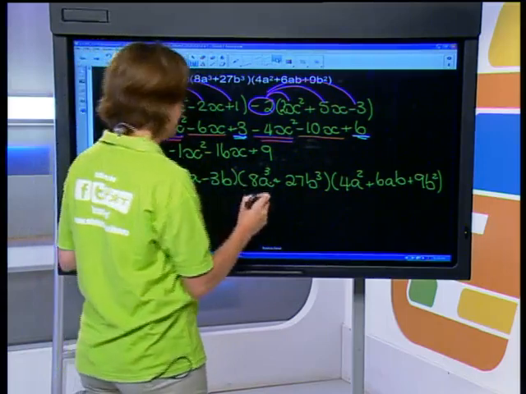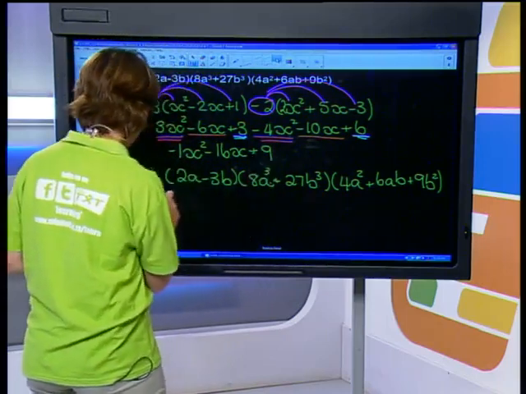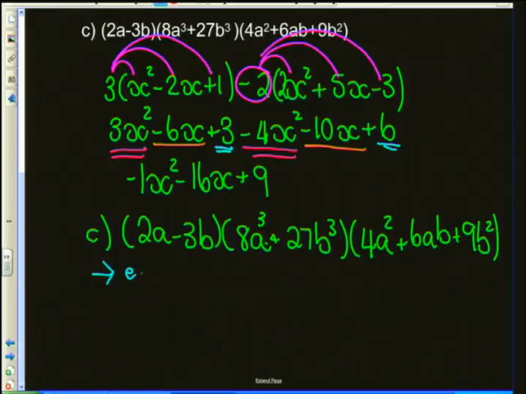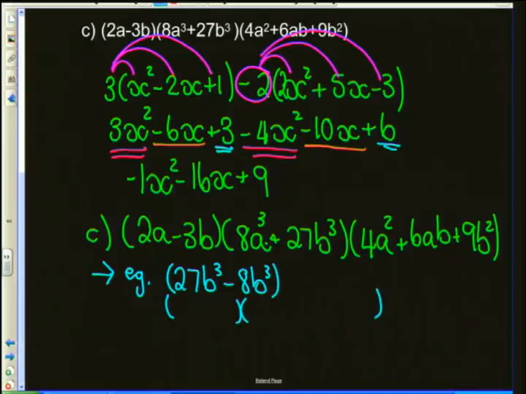Okay, sum or difference of two cubes, let's remind you quickly. I'm going to give you a quick example. I'm just going to quickly put it in over here, okay? Sum or difference of two cubes says this. If I've got 27b cubed minus 8b cubed, just as an example, okay? The way we're going to factorize that, you would have a binomial bracket and a trinomial bracket.